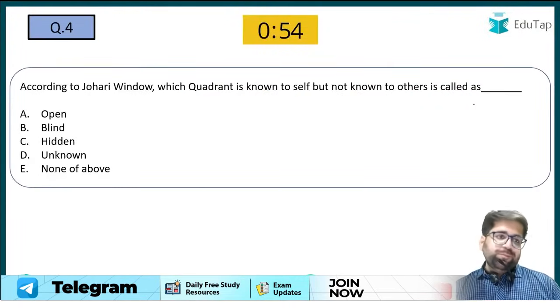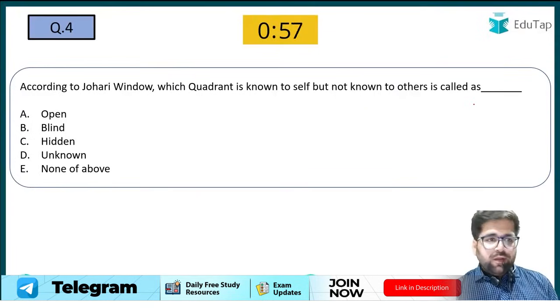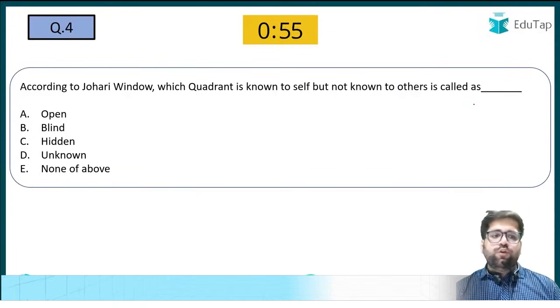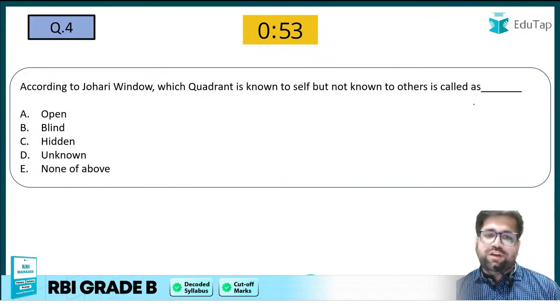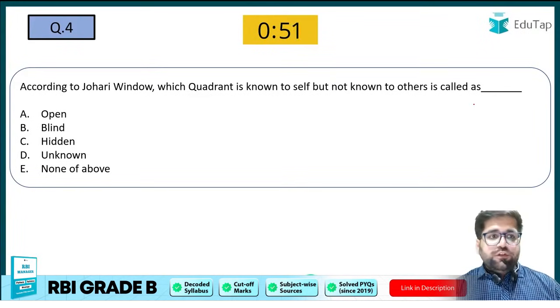So this was the level. Now we are coming to question number 4. This is a very good question, I would say. If you don't know anything regarding Johari windows, then you cannot solve this particular question. So according to Johari windows, which quadrant is known to self?